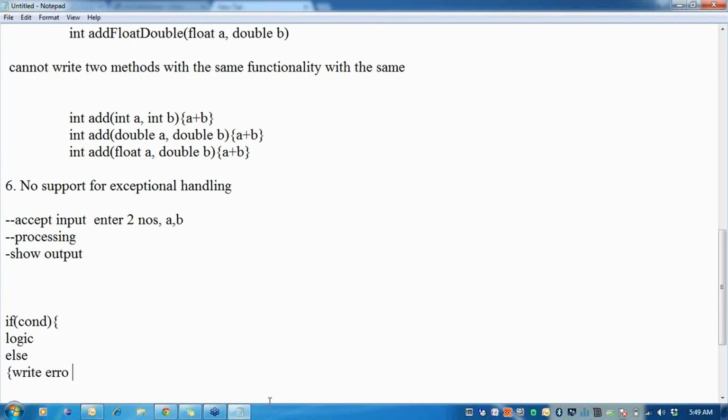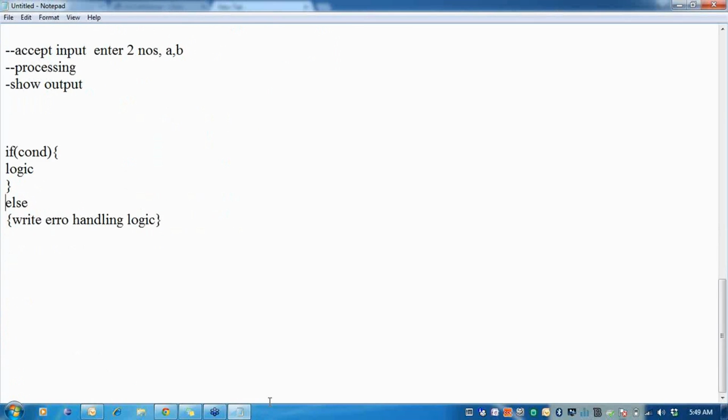Write error handling logic. So if you observe here, when I'm writing such a structure, my program will not only have that code to process the data, but my program will also have the code for the error handling. So at one time, such a logic or such a piece of code will give me something called a spaghetti code.